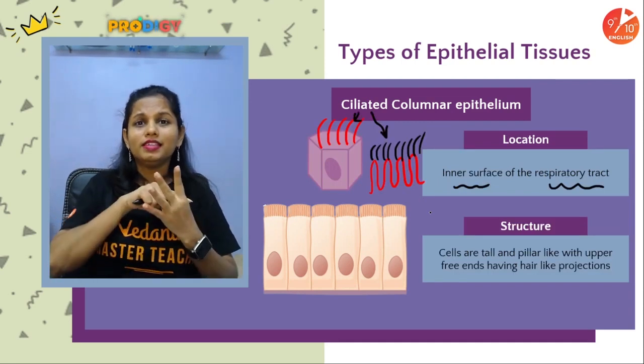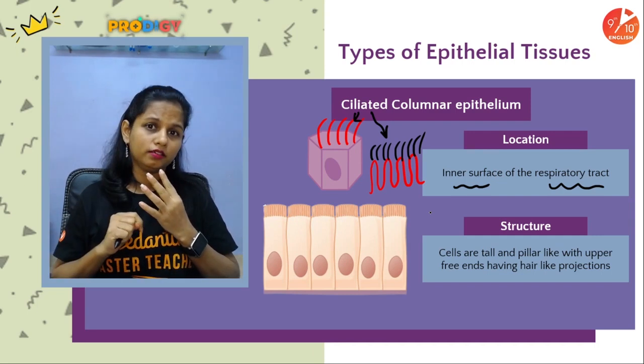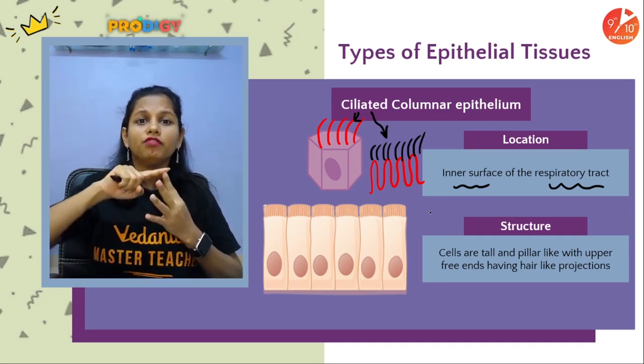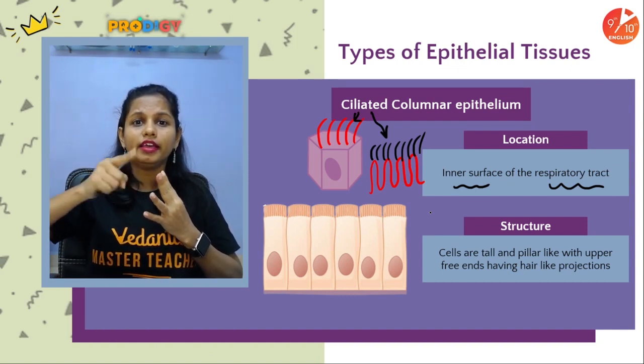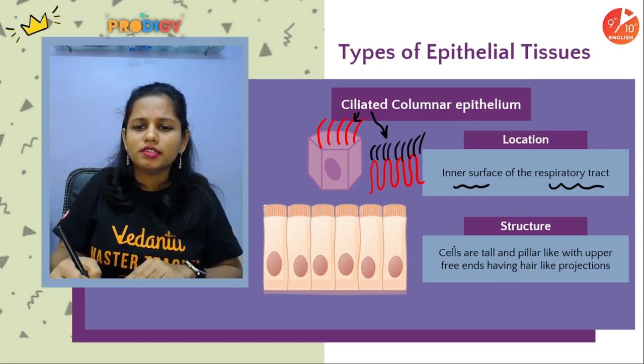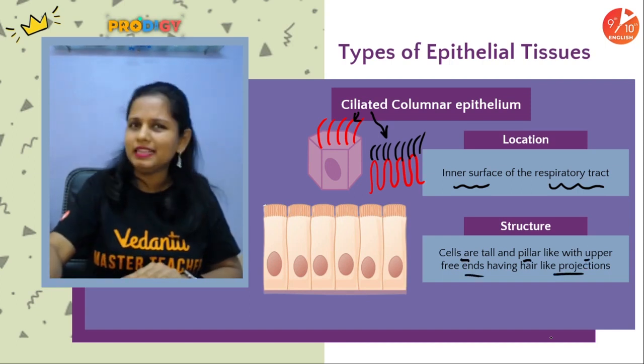Again, cells are tall and pillar-like, with upper free ends having hair-like processes. Easy, simple. So cells are tall and pillar-like with upper free ends having hair-like projections or processes. Simple, as simple as that.